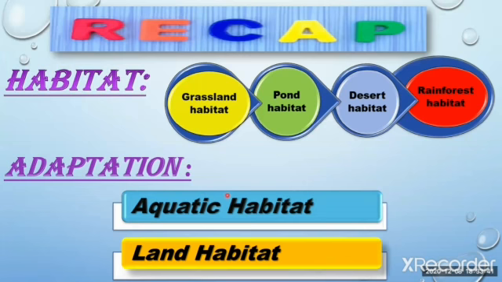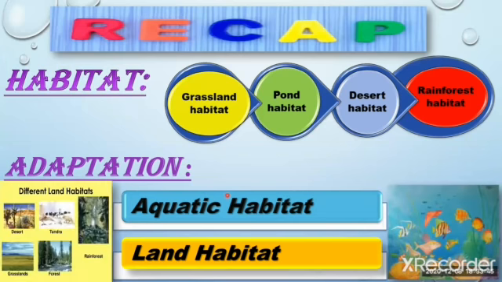Now, you can see two different pictures. In the first one, there are different land habitats, for example desert, rainforest, grassland, and forest, etc. And here is the aquatic habitat.